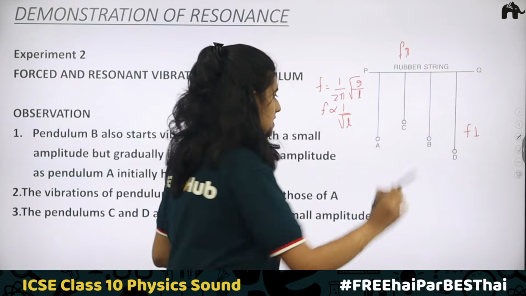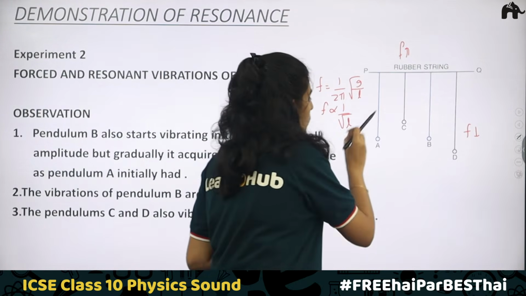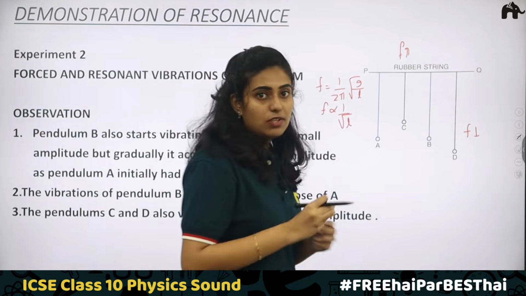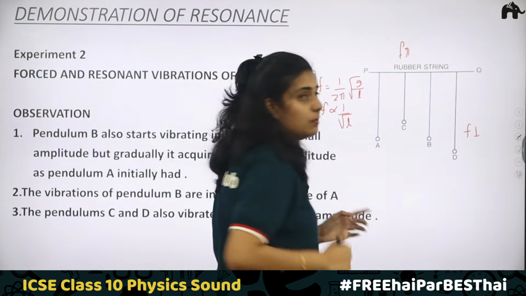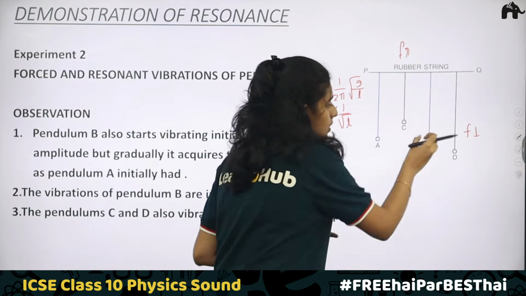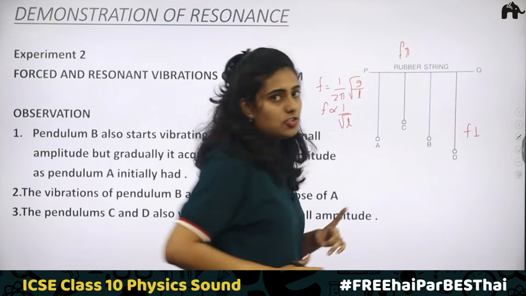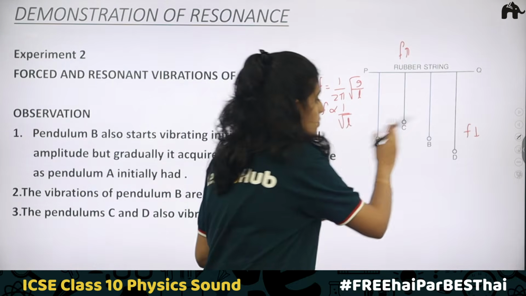Now when you take the case of A and B, they are of the same length. They will start vibrating with the natural frequency of vibration. Initially B will be vibrating with a smaller amplitude, but gradually it will get the same natural frequency as that of A. A is now transferring energy to B.